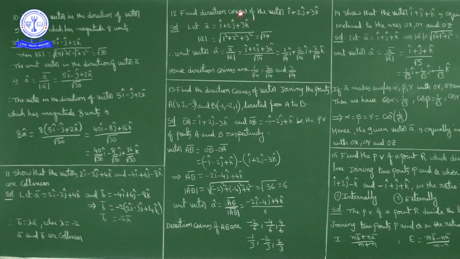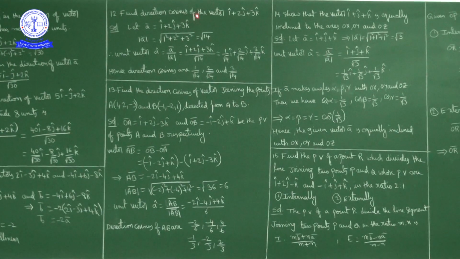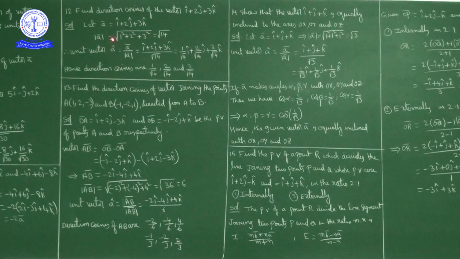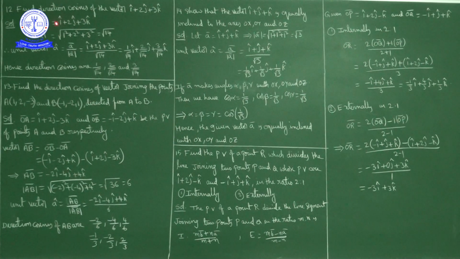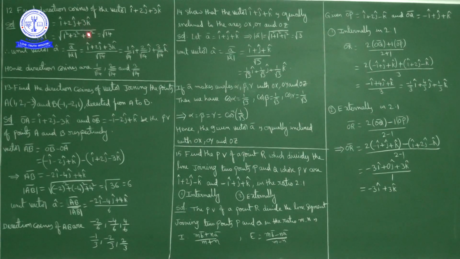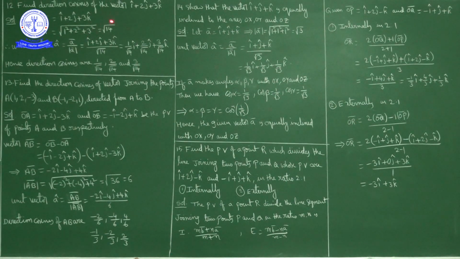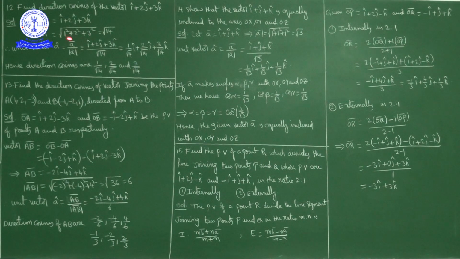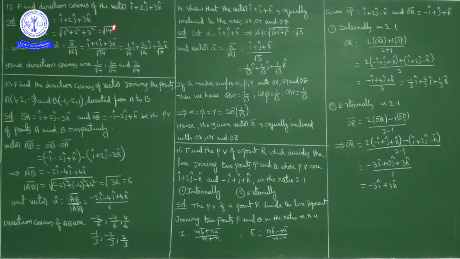Now, what is the given vector? A bar is equal to i cap plus 2j cap plus 3k cap. So the magnitude of A bar is the square root of the i component, how much? 1 square plus 2 square plus the k component, 3 square. So how much is it? Square root of 1 plus 4 plus 9, 10 plus 4, 14. Square root of 14.